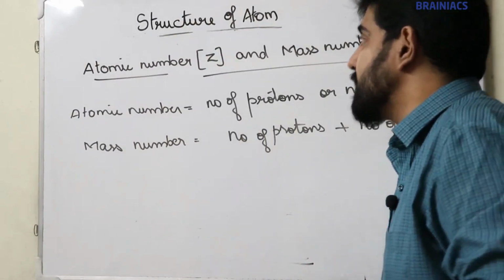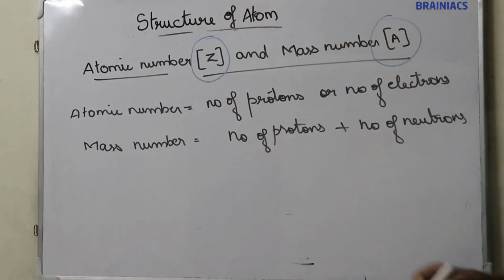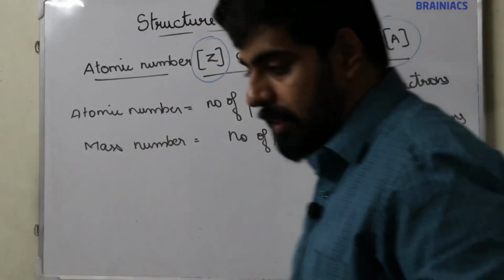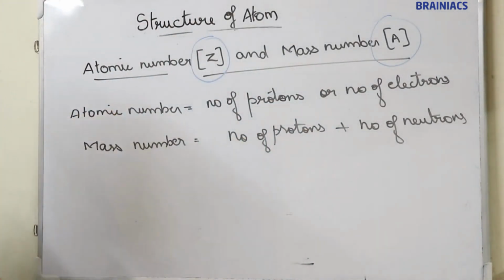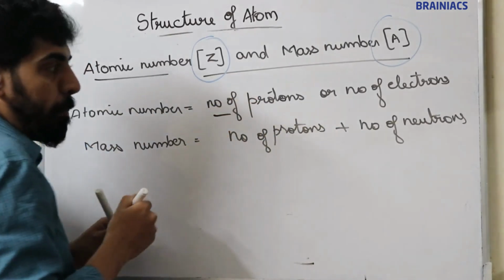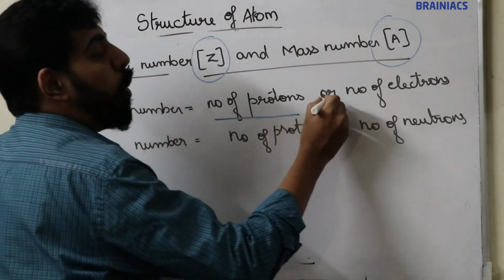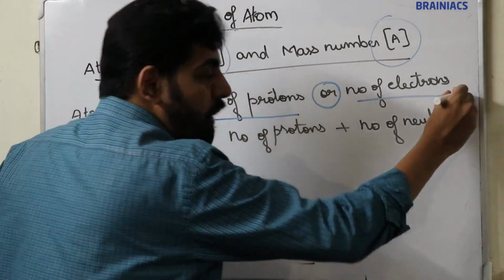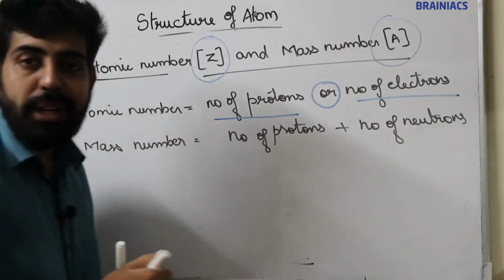Now, atomic number is represented by Z and mass number is represented by A. Now, what is atomic number? Atomic number is the number of protons or the number of electrons in an atom.